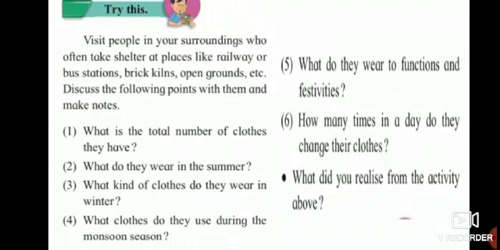Now, there is a second activity. This is also in your textbook on page number 83. Visit people in your surroundings who often take shelter at places like railway or bus stations, brick lanes, open grounds, etc. Now you know some of the people who don't have houses, so they stay in different places like railway platforms, bus stations, bus depots, or where the bricks are built on the open grounds.